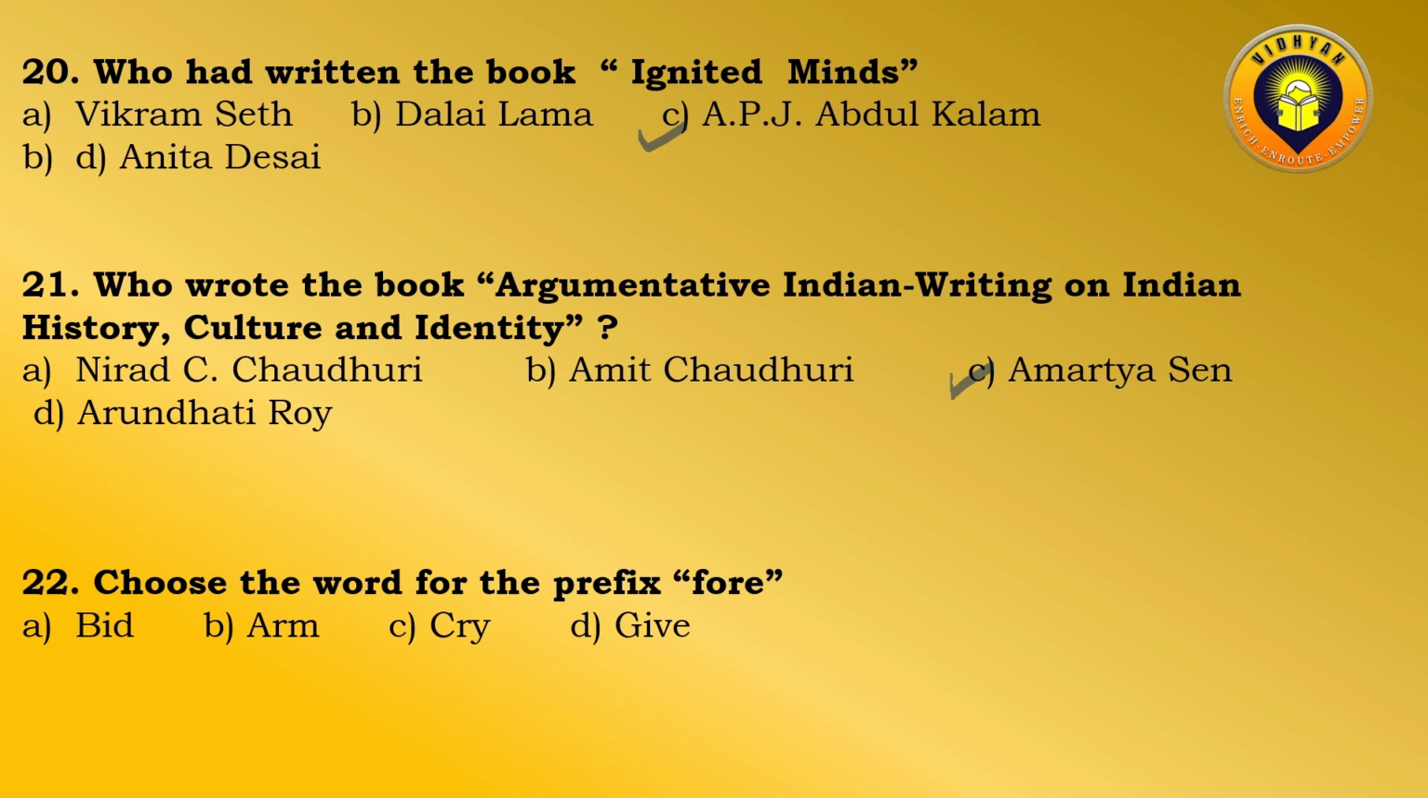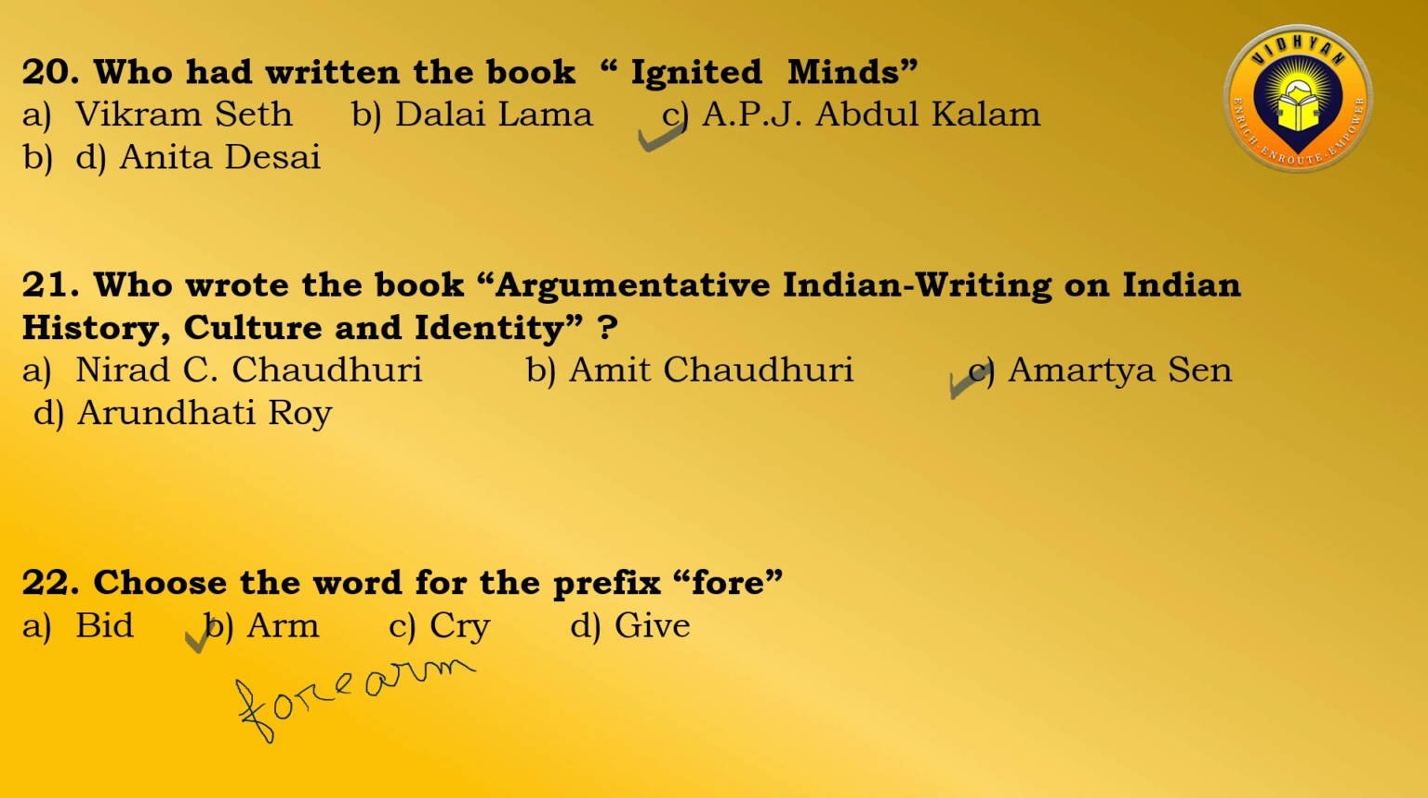Choose the word from the prefix for. Here, for should be in the front and then you have to add the word. Now see, if you add for to bid, forbid, you cannot find e there. For cry also not, you will not find e there. Forgive also not e, only this. If you add for to arm, it will be forearm. So here arm is the correct answer.